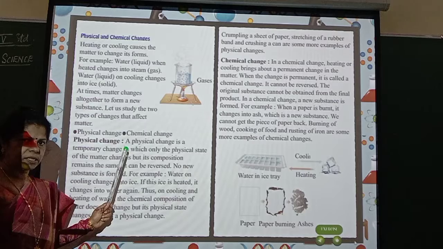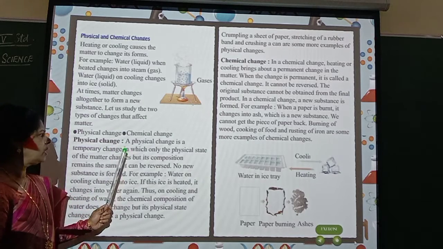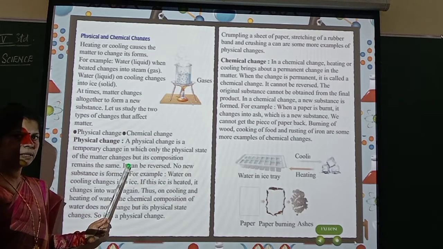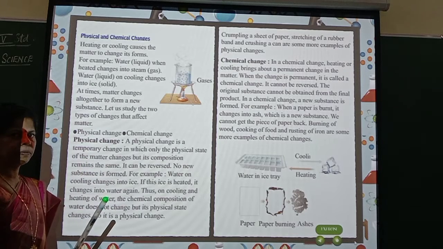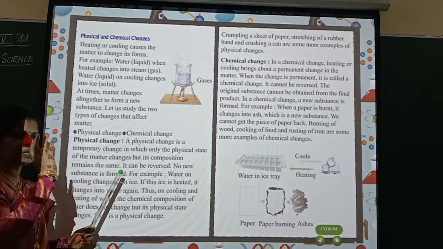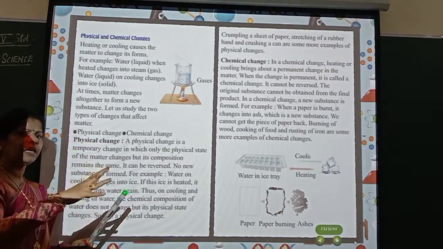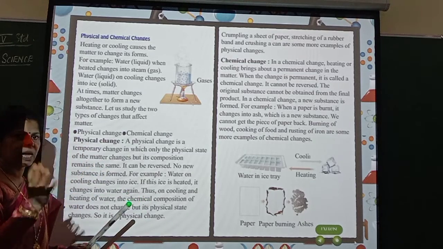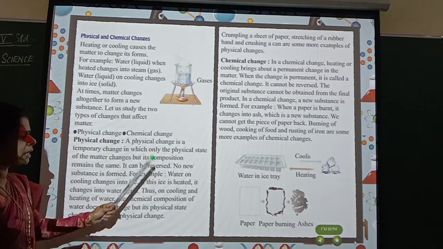Now, physical change. A physical change is a temporary change in which only the physical state of the matter changes, but its composition remains the same. Means what? The physical state will change, means the appearance will change. But whatever is present in the matter will be the same. It will not change. Appearance can change, but it will be the same. Now for example, see, okay, we will read it, then after I will explain.